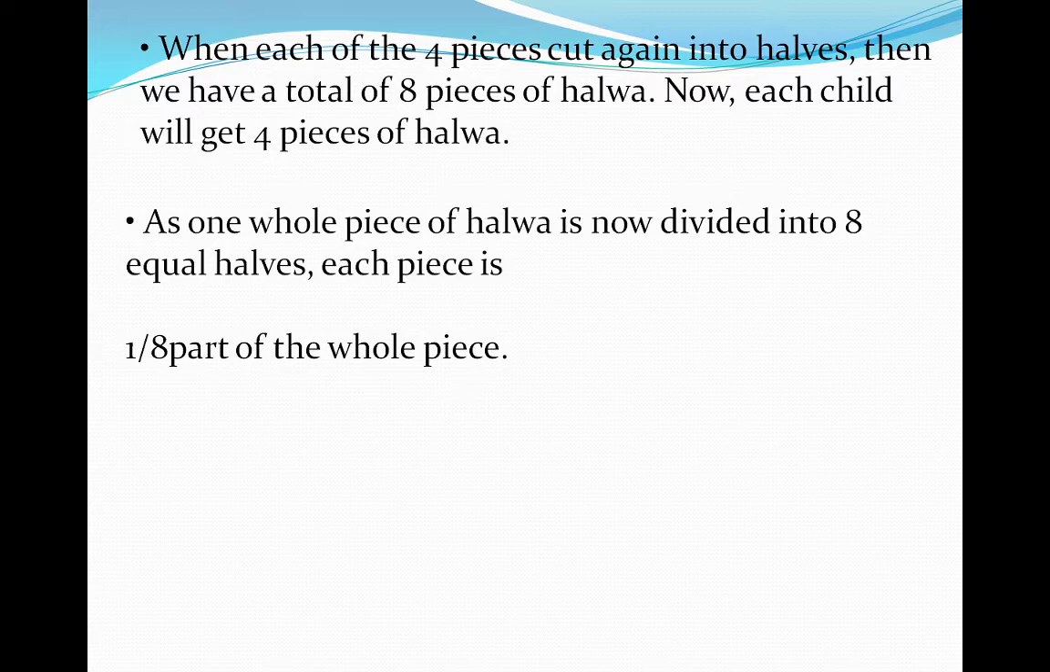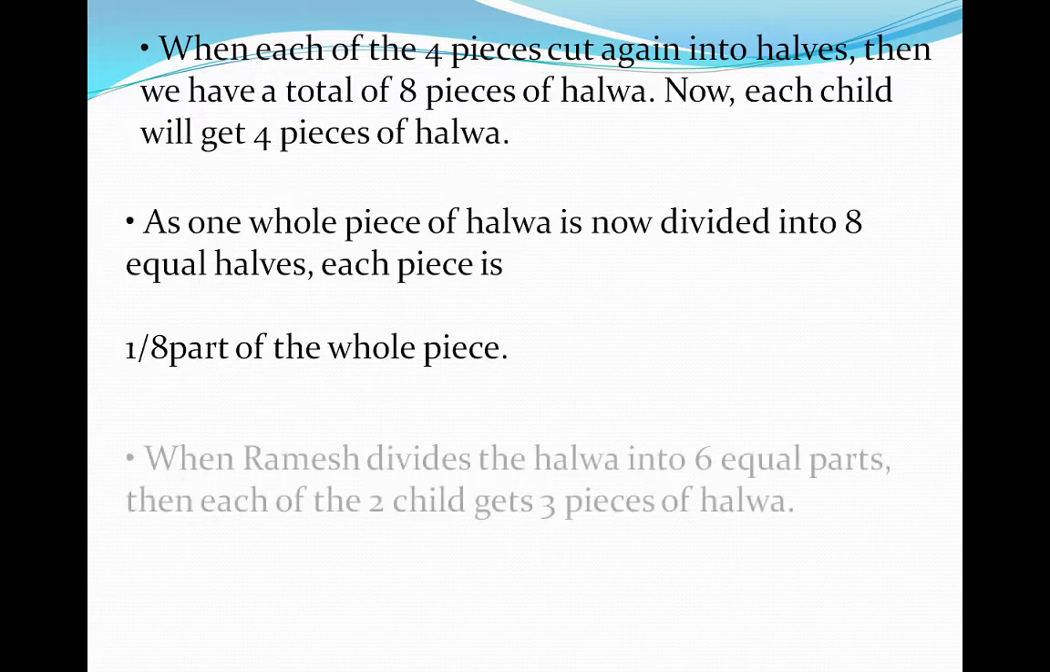Now how many parts are there? 4. But still these 4 pieces are too big. So again these are divided into 2 parts. So 4 parts have now become 8 parts. So 1 part will be considered as a 1/8 part of the whole piece.